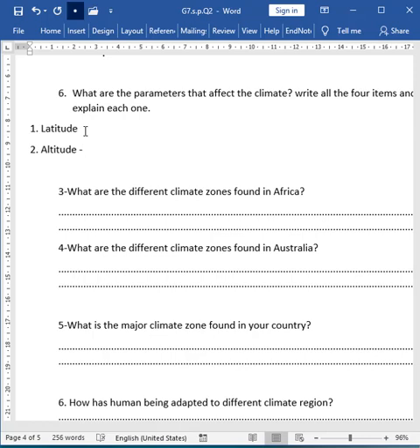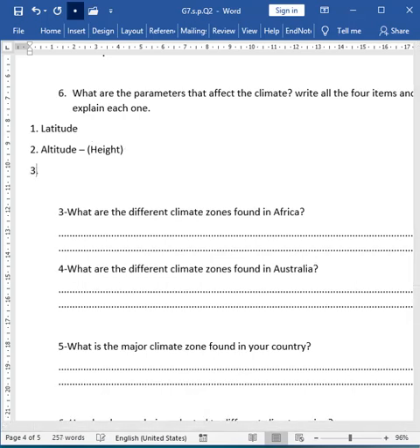You can say the height of the land, which the higher we go, it gets colder, like on top of a mountain. It's a very high place. The height is so much so we usually have snow on top of a mountain. It is very cold there. Number 3 was the distance from the sea.